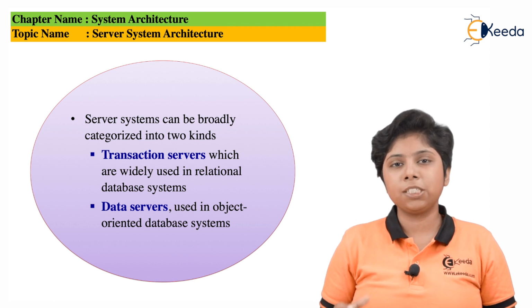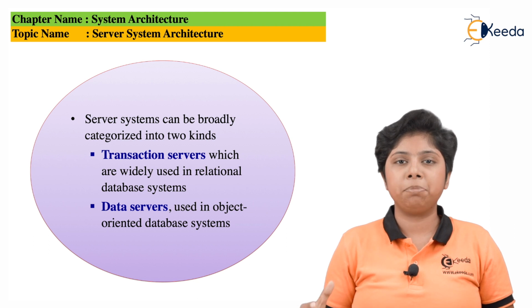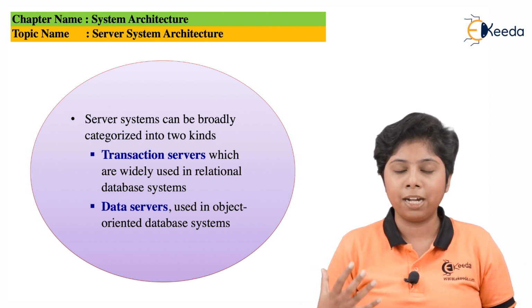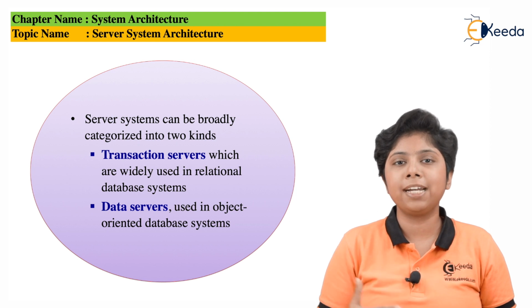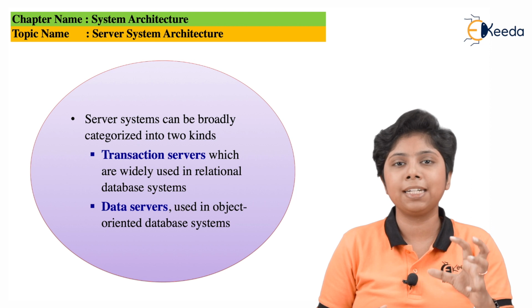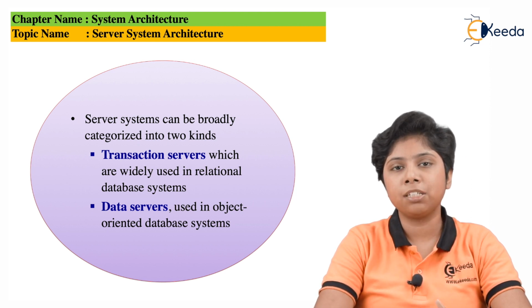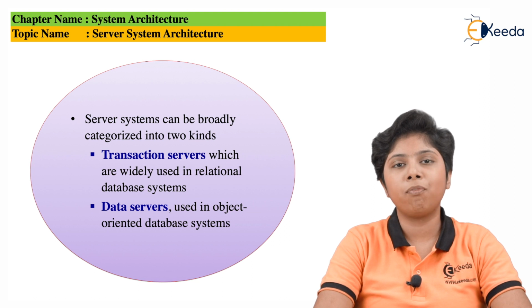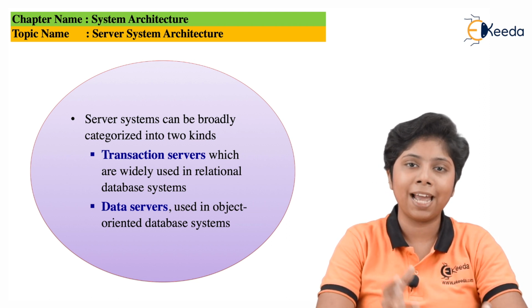Now what is a data server? When a client directly needs to read or update the data from the server side, that means it is not querying on a platform. It is just sending messages to the server saying that we need the direct data from you. This type of server is known as a data server, where it can provide the facility to read, update, or modify the data from the client side.